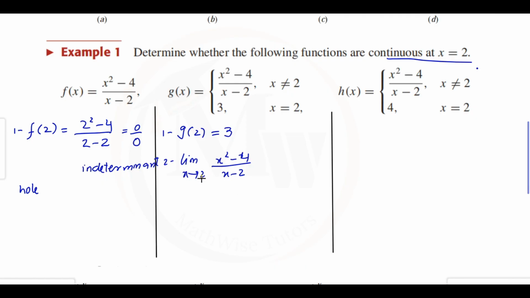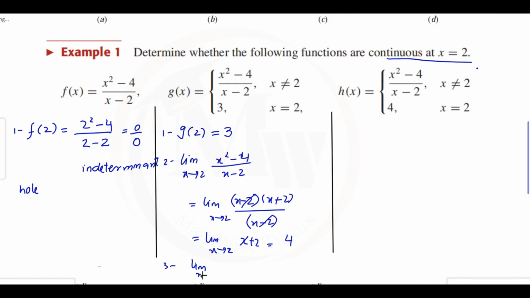When finding the limit with 0 by 0 form, we can simplify by factoring the numerator. x squared minus 4 can be broken into (x minus 2)(x plus 2). The common factor x minus 2 cancels out from the numerator and denominator, and we are left with the limit as x approaches 2 of x plus 2. Now it's time to plug in the value: 2 plus 2 gives 4. So the limit exists because it gives some value. The second condition is also satisfied.